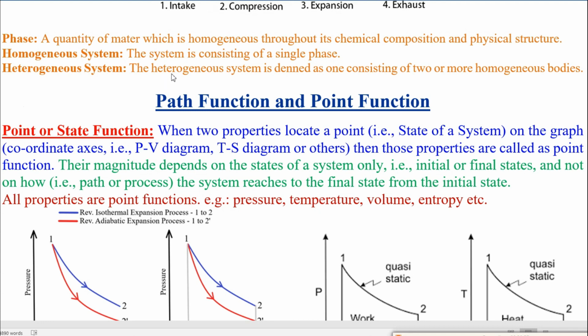If there is some ice floating on the water, or the glass is not fully filled by the water, then the upper space above the water contains air, and the air contains water vapor. So the system becomes a heterogeneous system.